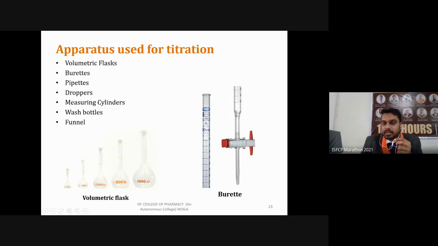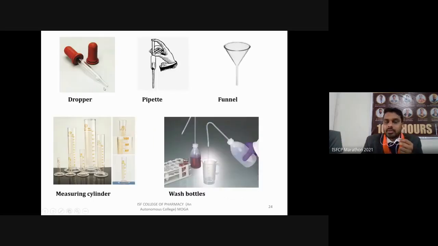So for this, normally we use 50 ml or 100 ml burettes when performing titration. Depending on the type and amount of these titrations, we can use different types of burette. Then droppers, like when you have to add an indicator, 2 or 3 drops, we use that kind of dropper. Then pipettes, for making standard solutions, like when you have to take HCl or H2SO4 from a concentrated solution